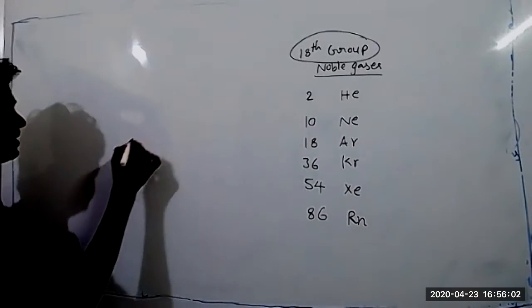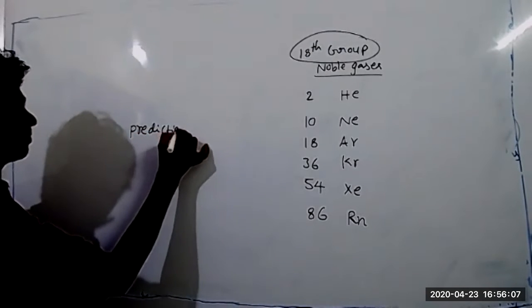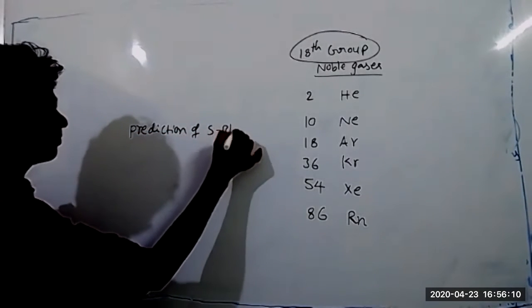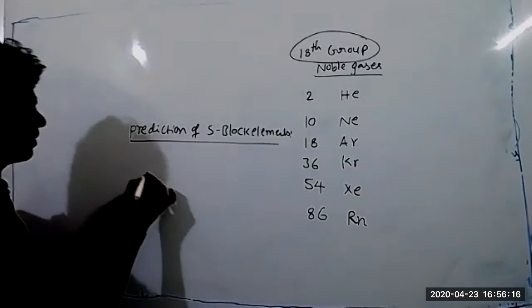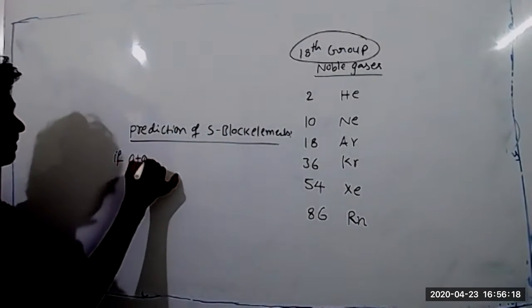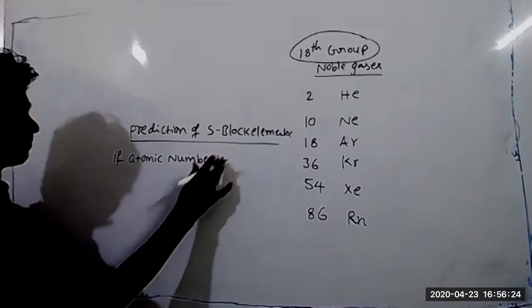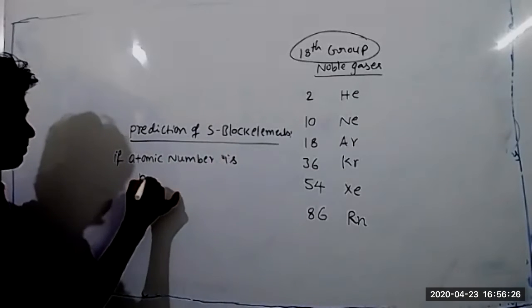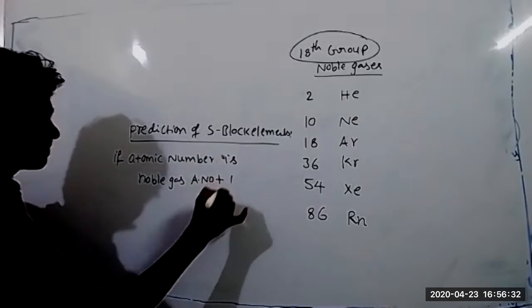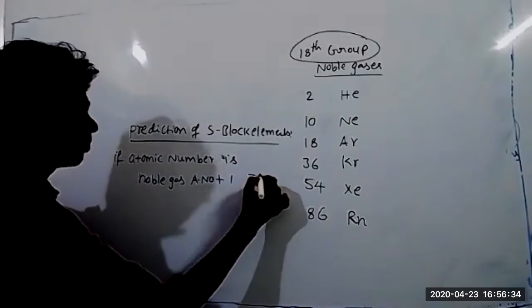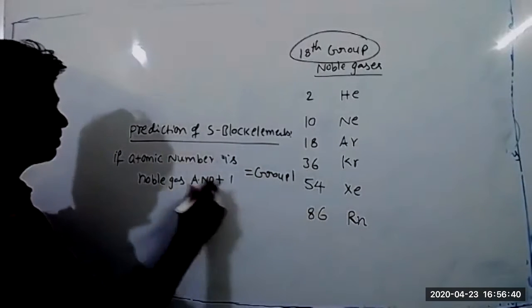See how to predict S block elements. If atomic number is noble gas atomic number plus 1, that belongs to group 1 and also S block.